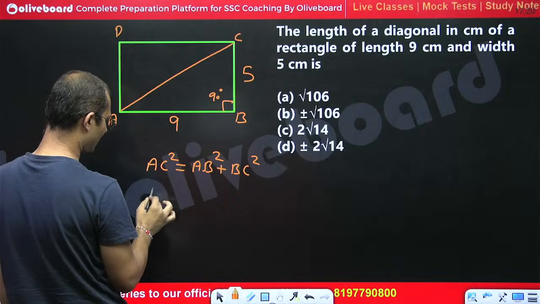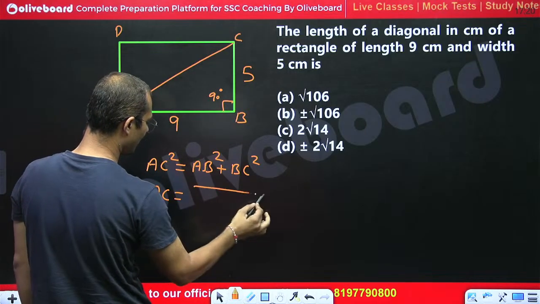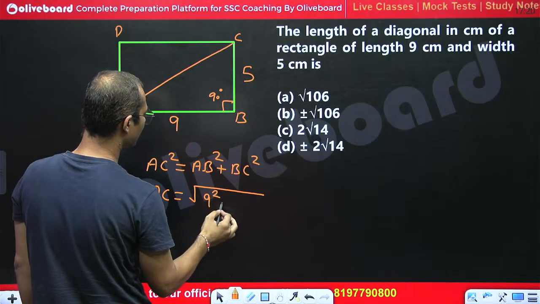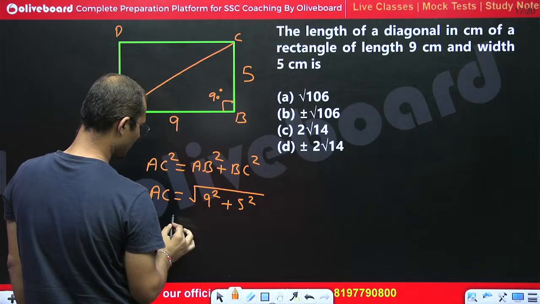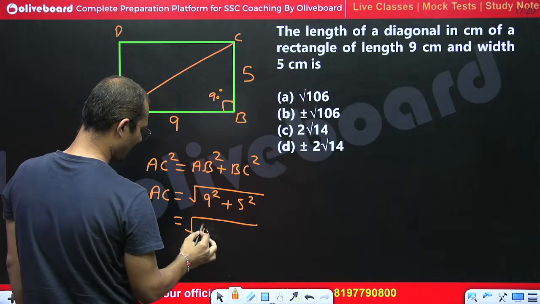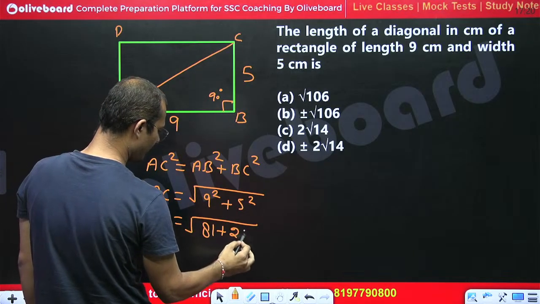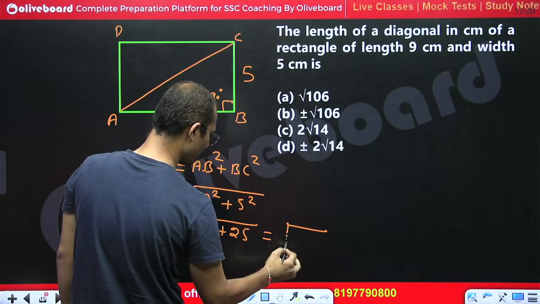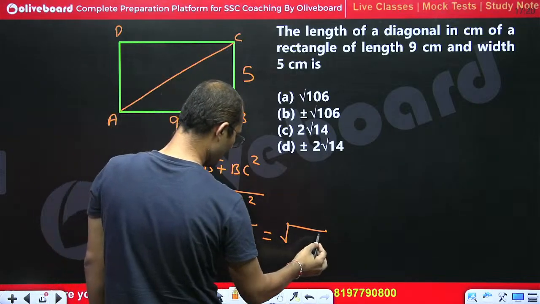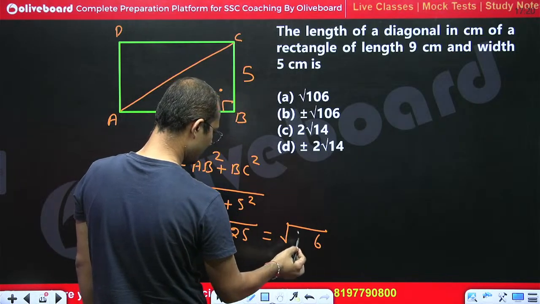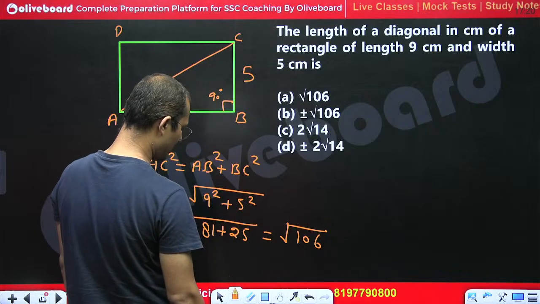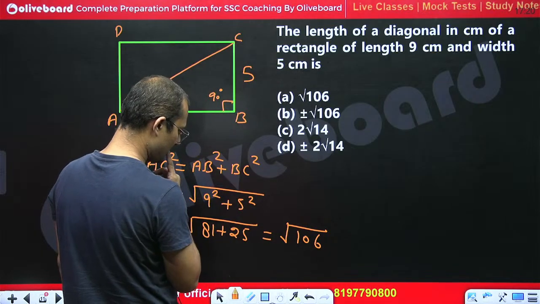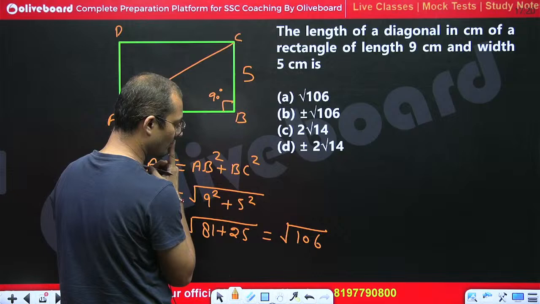So the diagonal AC would be equal to the root of 9 square plus 5 square, which is 81 plus 25. This would become root 106, right? 106. So tell me how much.